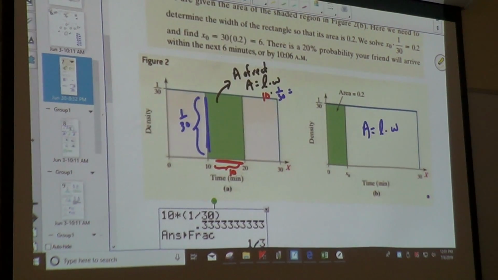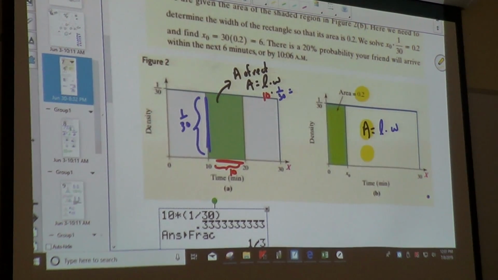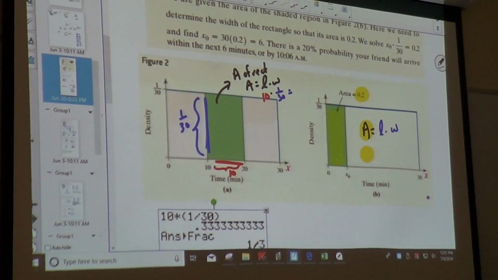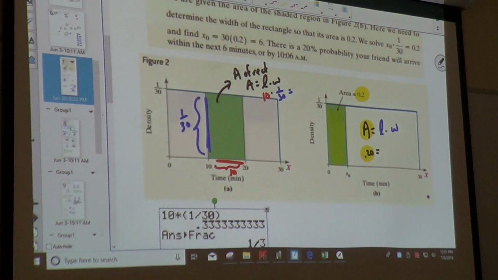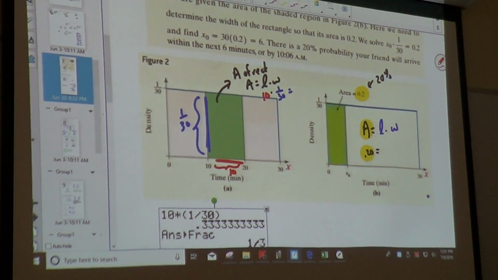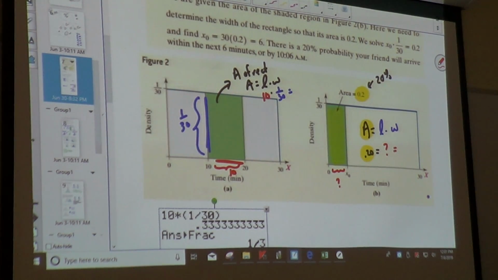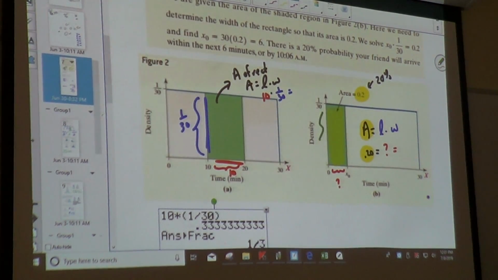The only difference now is they gave us the area. They gave us, quote unquote, the answer. The answer is 0.20. That was our 20%. We do not know the length. What is our width? What is our height? 1 over 30. That needs to be a times right there.